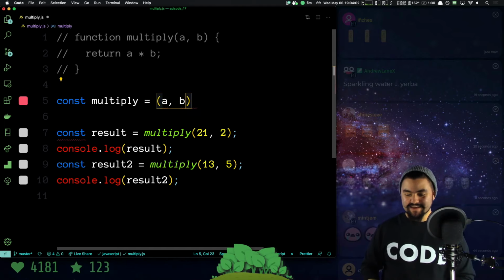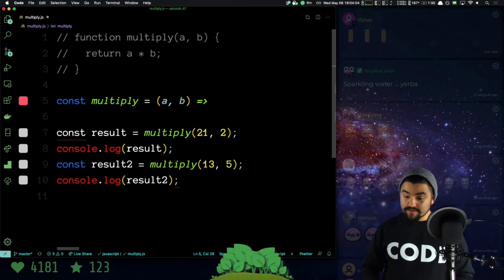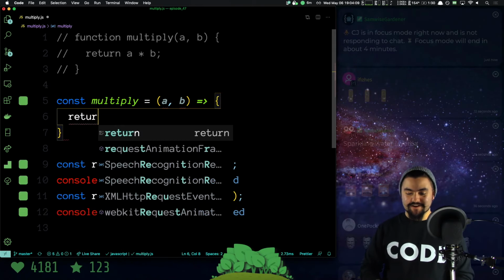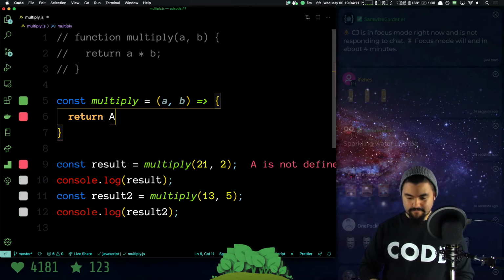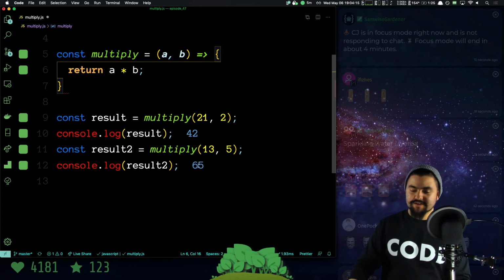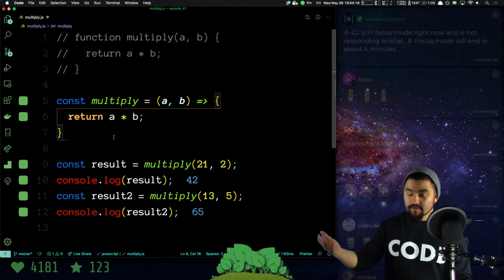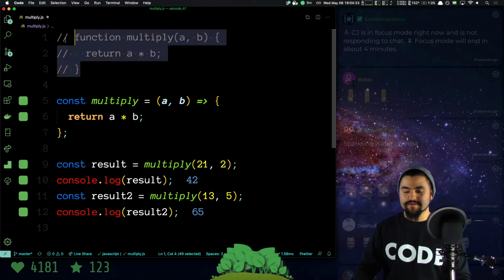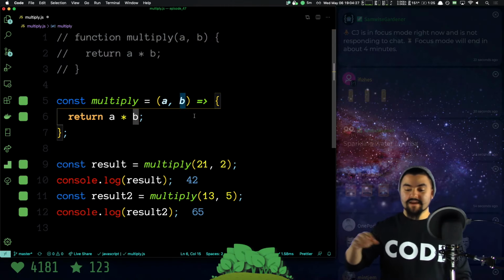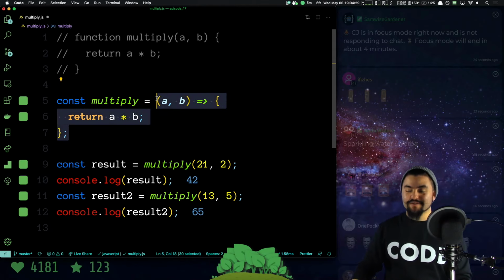So I have A and B, and then I want to write a function, and just you wait, I'm going to write it in multiple ways. I want to write a function that returns A times B. Now, if we look at it, my code still works, right? I get back 42, I get back 65. The code works in the same way. Because I'm a semicolon person, when I'm using this syntax, I actually need a semicolon there, whereas when I'm using this syntax, I don't need a semicolon there. But this works. Awesome. This is one way to look at arrow function syntax.